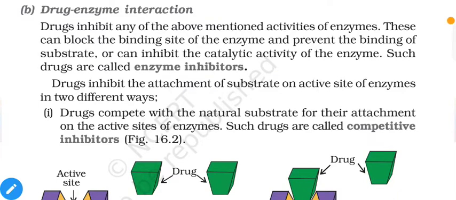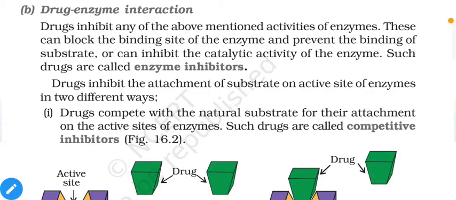So drugs inhibit any of the above mentioned activities of enzyme. This can block the binding site of the enzyme and prevent the binding of substrate, or it can inhibit the catalytic activity of the enzyme. Such drugs are called enzyme inhibitors.